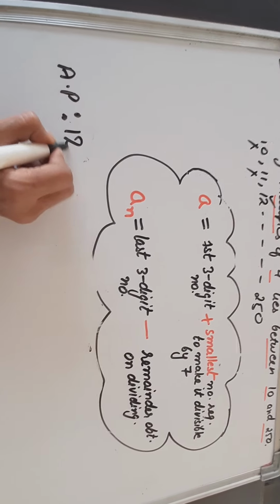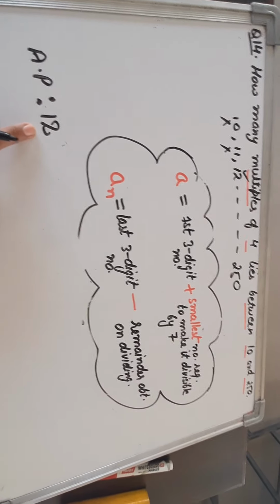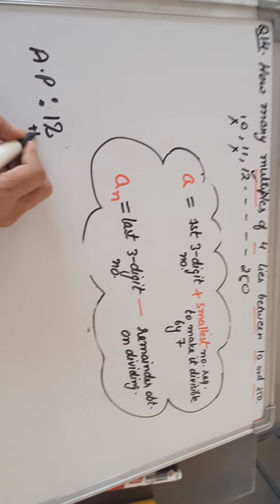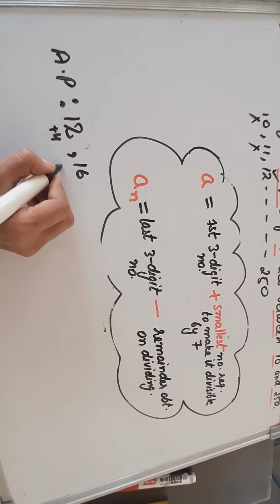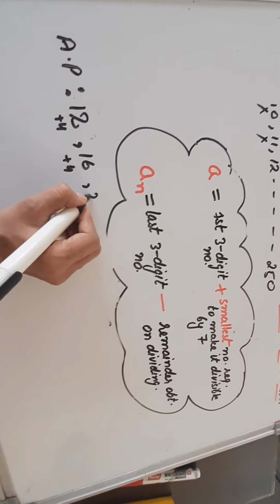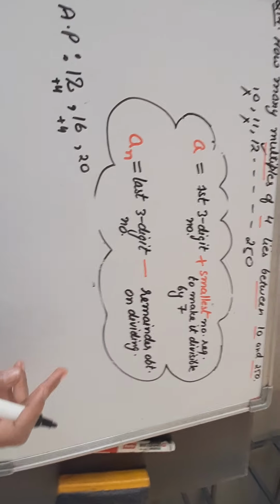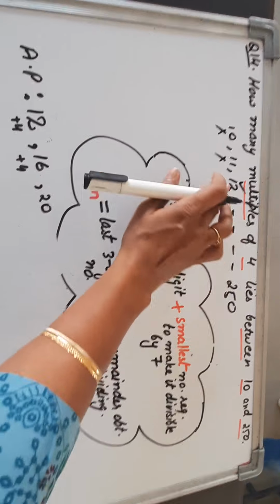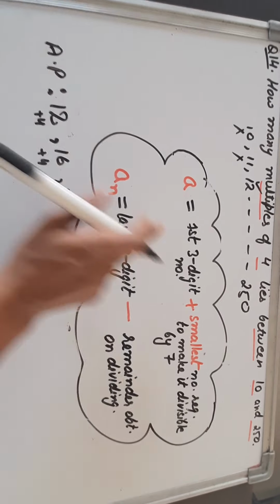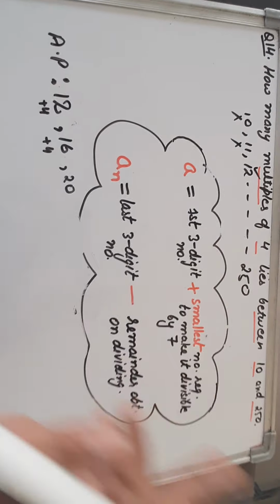So it is quite easy to get the first term of the AP, 12, then add 4 because these are the multiples of 4. To get the next term, you just add 4 to each and every number.